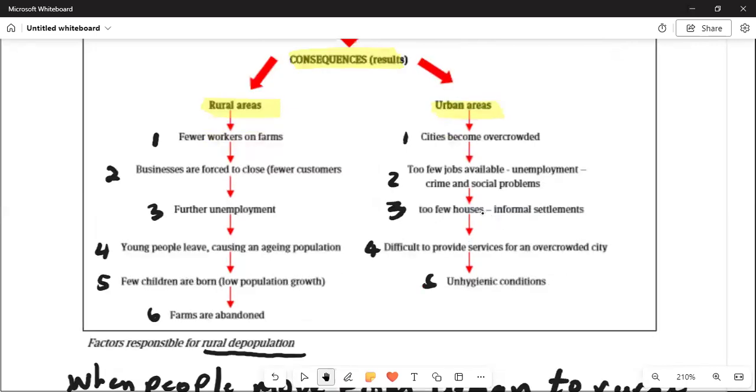So we are saying that in the rural areas, number one, there will be fewer workers on the farms. Number two, businesses are forced to close down because of fewer customers. Number three, there will be further unemployment because the customers are now low. Number four, if unemployment starts to rise, young people flee or leave, causing the aging population to remain in the country.